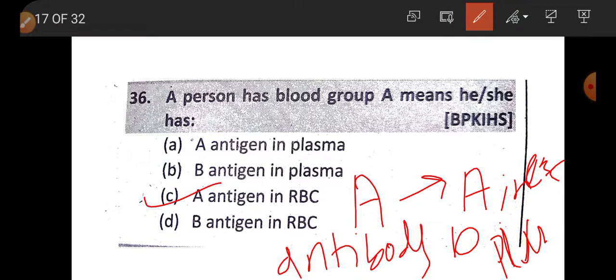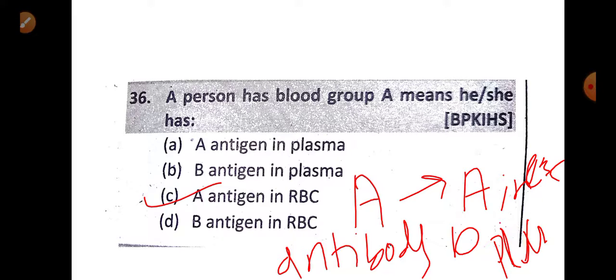If a person has blood group AB, then both antigen A and antigen B are present on the surface of RBC. However, no antibody is present in plasma. Similarly, if a person has blood group O, then he or she has no antigen in RBC, but there are both antibody A and antibody B in the plasma.